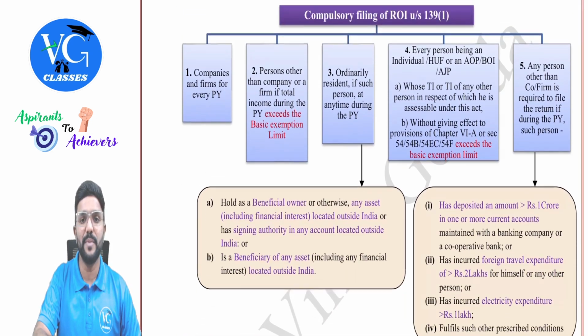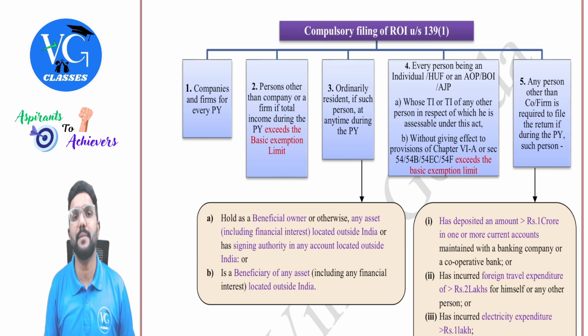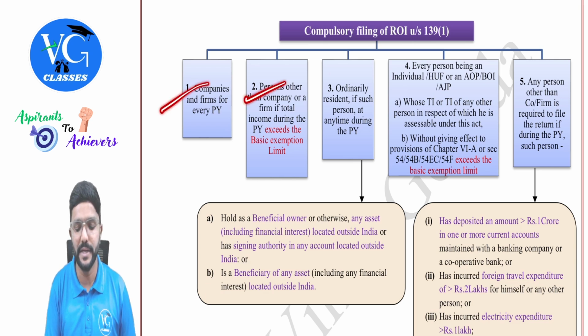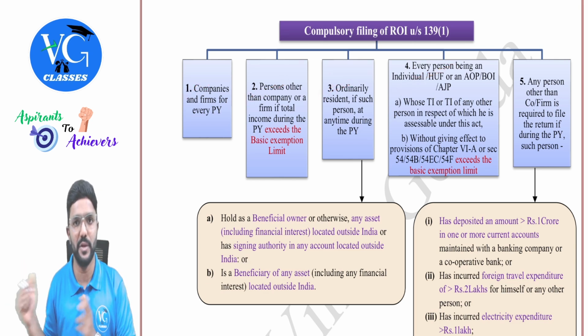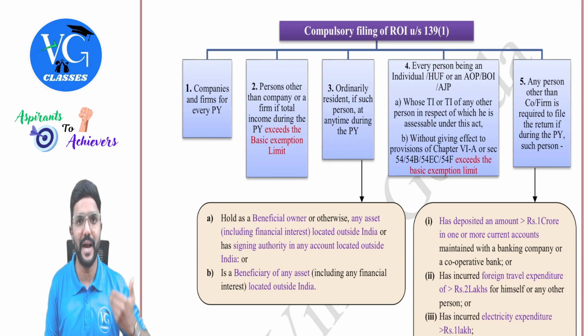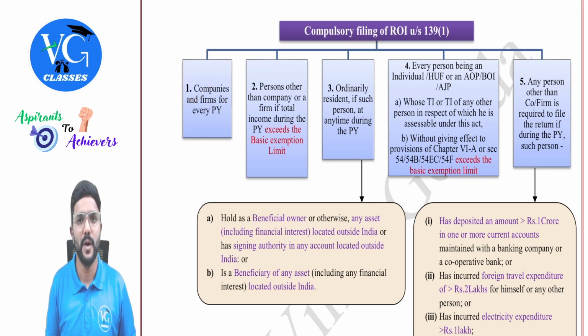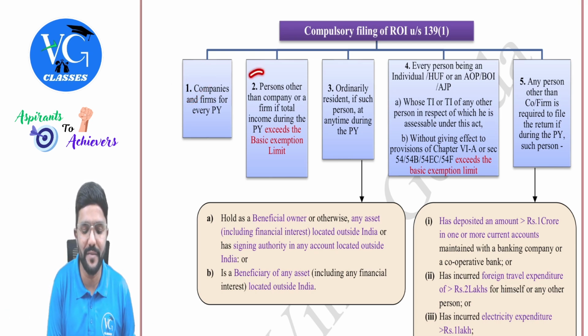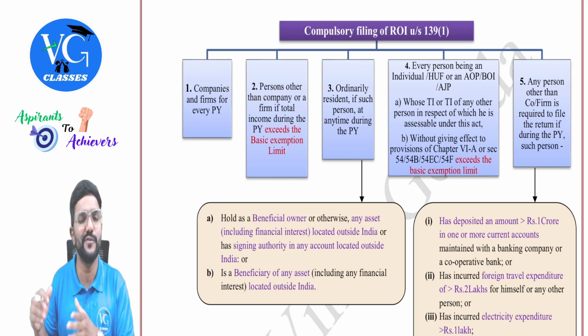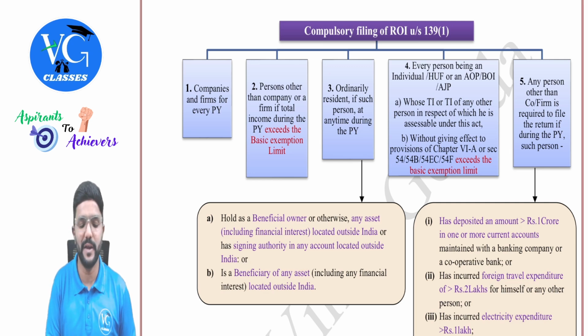So there is a list of people who should mandatorily file income tax returns. It is given in order here, and guys, please learn it in a sequence. For example, if I am a person who is covered here, then we need not check the remaining points. Or else, assume I am an individual who is covered in the second point. Should I check the third, fourth, and fifth points? Not required. Okay, let us see one by one.